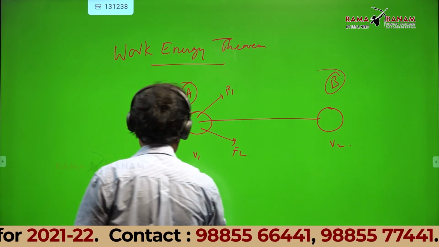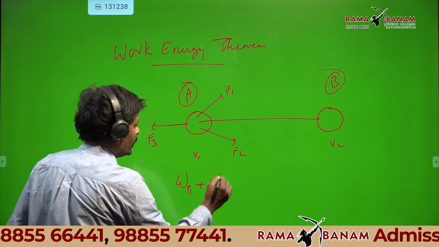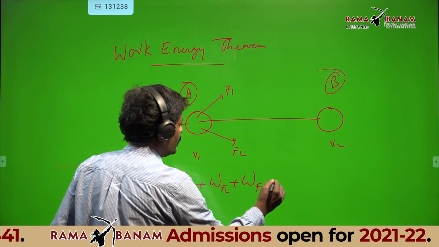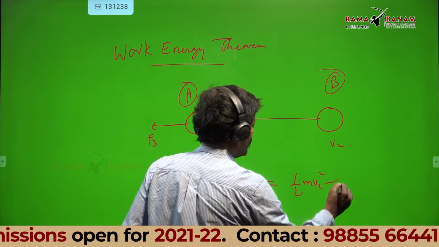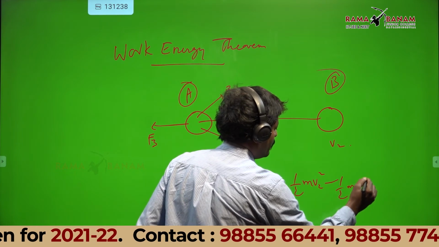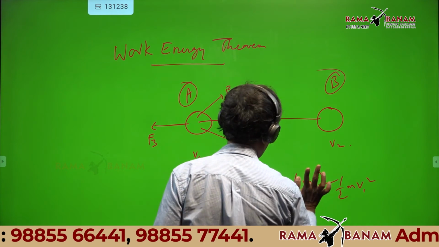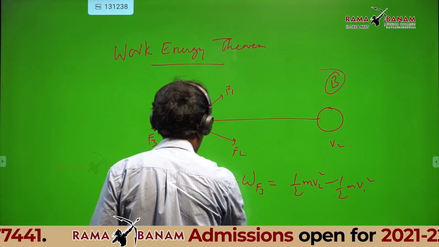Then work done by all forces is equal to half m V2 square minus half m V1 square. Did you understand this point? No, final minus initial. Look at this.